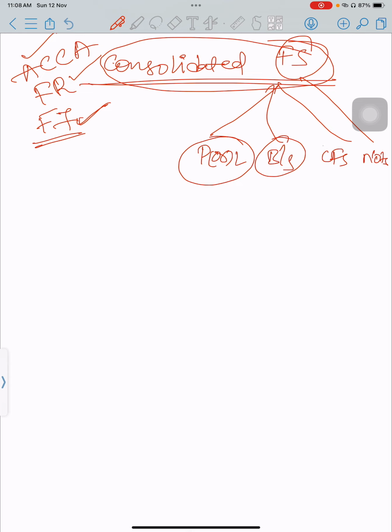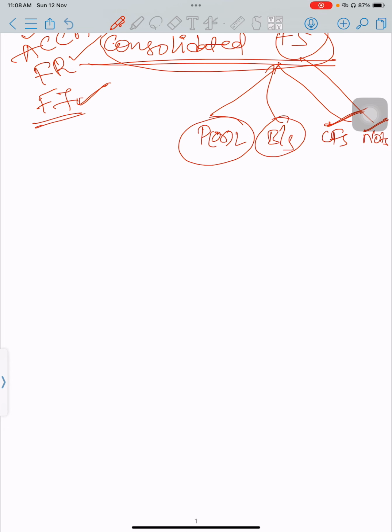Cash flow statement we already covered in the classes. Notes to accounts are nothing but a detailed description of the financial items, which we provide below the statements. So without any further delay, let us get into the content.